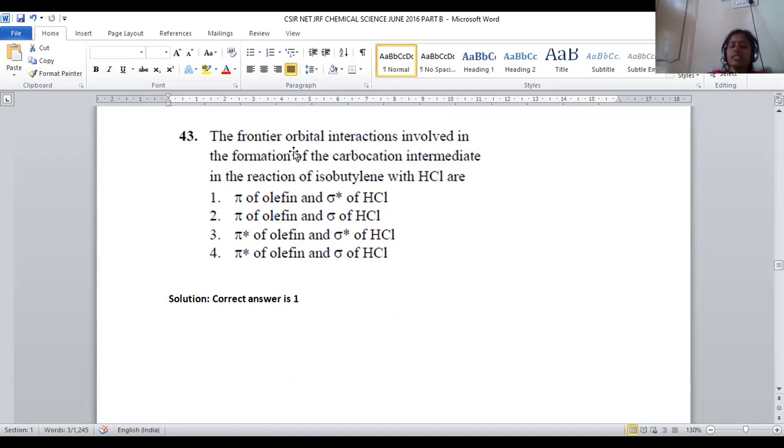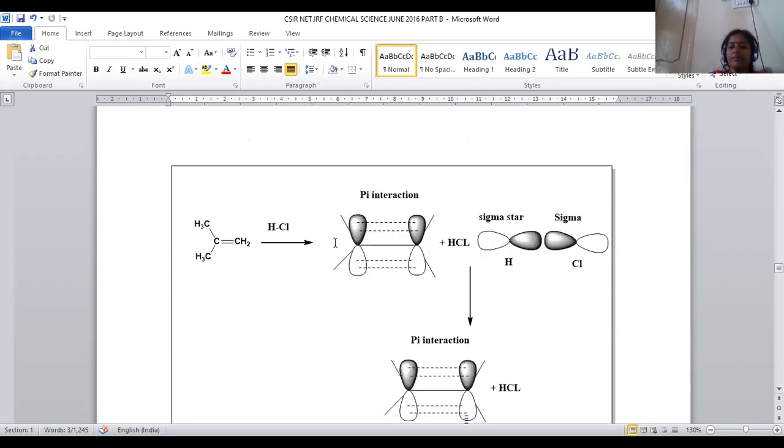In this addition reaction, what is the interaction pattern of the frontier orbitals? So which orbitals of isobutene and which orbitals of HCl interact? For that purpose, we have the mechanism. We take isobutene. Isobutene is a 4 carbon branched chain with 1 double bond, treated with HCl. So this double bond is represented in this manner. P orbitals are overlapped in lateral, sideways overlapping. Pi interaction will be represented, right? So this is the P orbital, right?